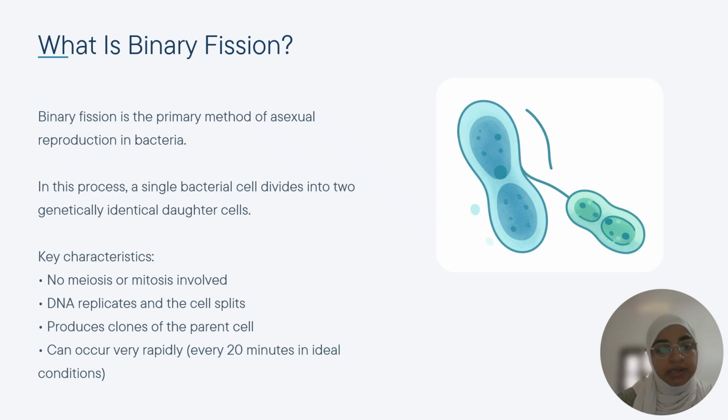And we can see what the key characteristics of binary fission are. There is no meiosis or mitosis involved in this process. The DNA of the single-celled bacterium replicates, or doubles, and the cell divides. Then it produces clones of the parent cell, or genetically identical daughter cells. This can occur very rapidly, that means every 20 minutes in ideal, suitable conditions.